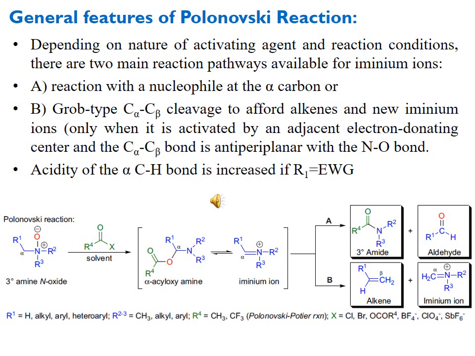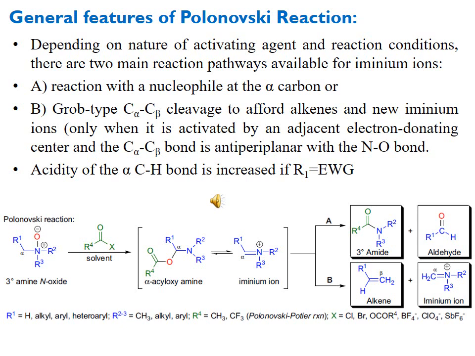Another feature of the Polonovski reaction is the formation of two categories of products depending upon the nature of the conditions. Here you can see that depending on the nature of the activating agent and reaction conditions, there are two main reaction pathways available for the iminium ion to convert into product. First is the formation of the iminium ion, and second you can see the reaction. One is nominated with A and second is B.